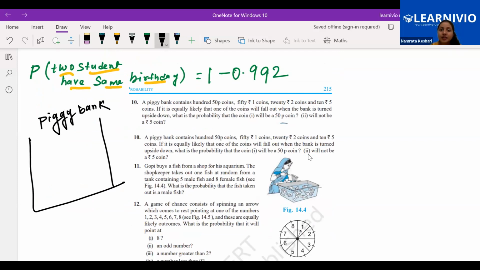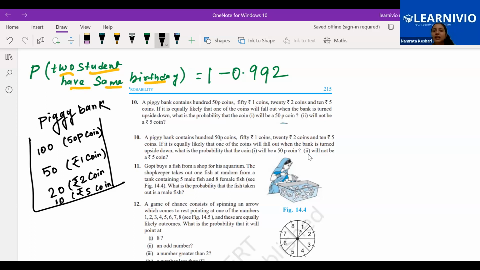Here we are having 100 50-paise coins, 50 one-rupee coins, 20 two-rupee coins, and 10 five-rupee coins.